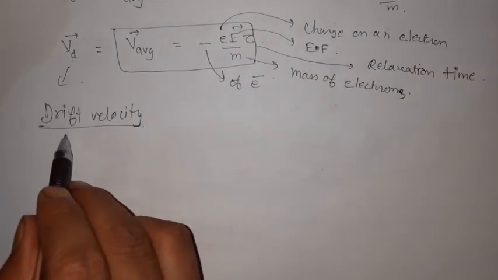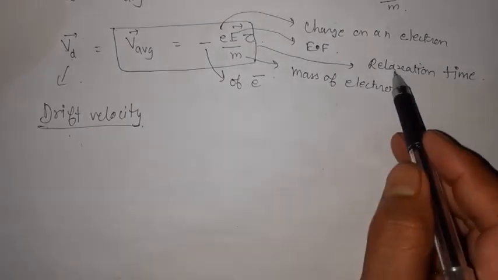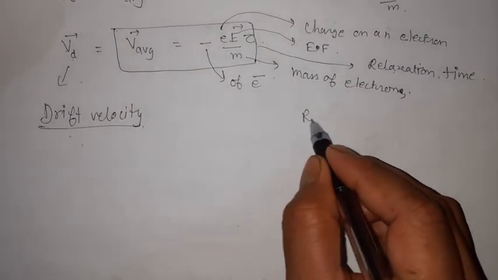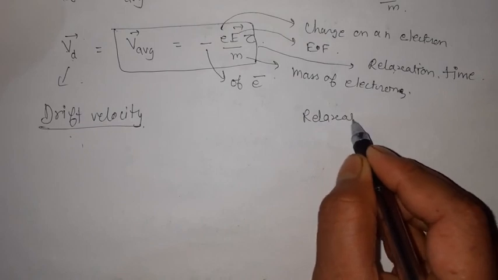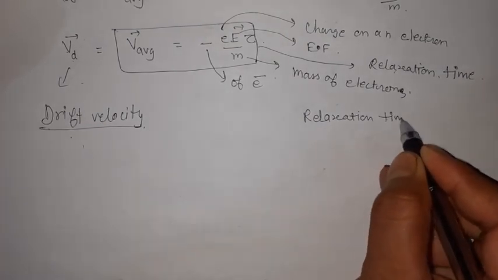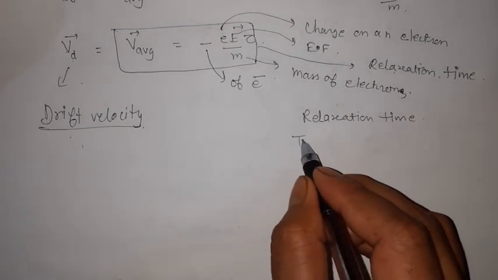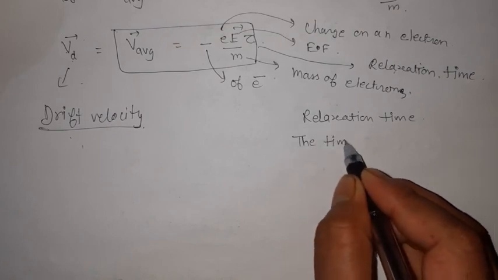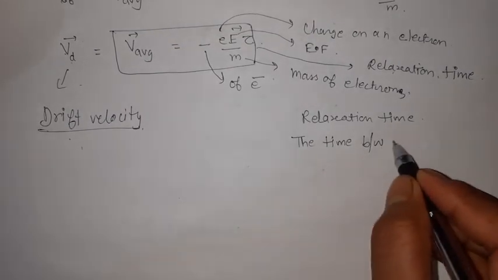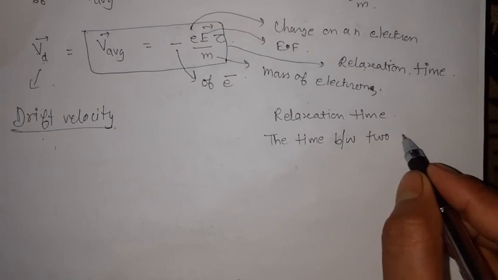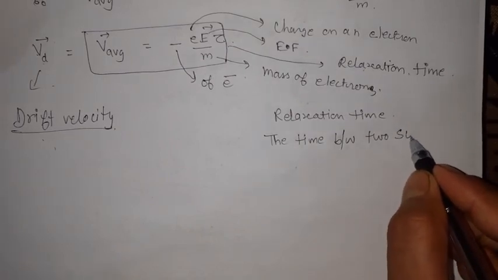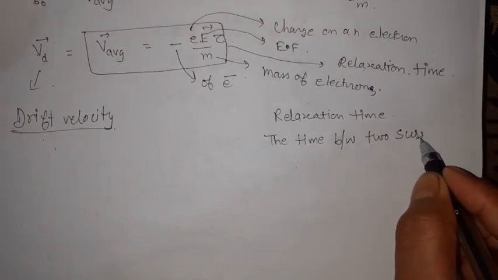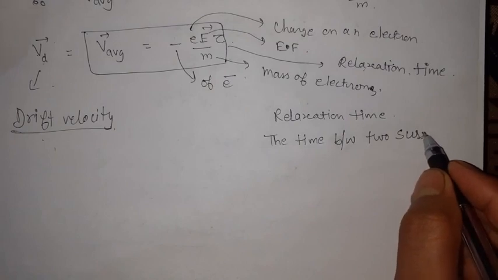Now here I am going to define the drift velocity as well as the relaxation time. So first, what is this relaxation time? So we can say that it is the time between two successive collisions.